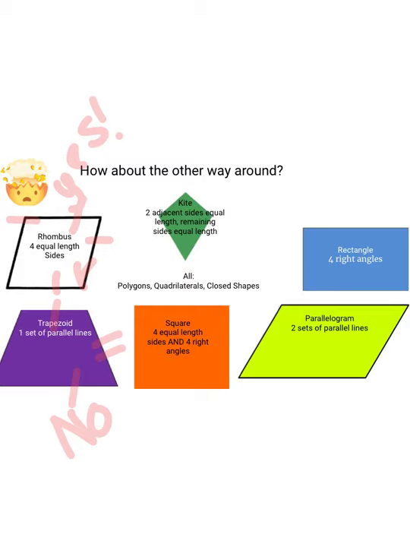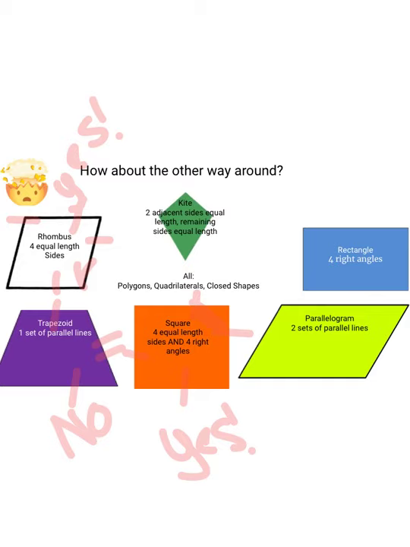A square. Does a square have two sides next to each other that are equal in length? Definitely. How do I know? Well, because in a square, all the sides are exactly the same length. So it does have two right next to each other, right here, and it has the other two right next to the other two that are also equal length. So yeah, a square could be a kite.